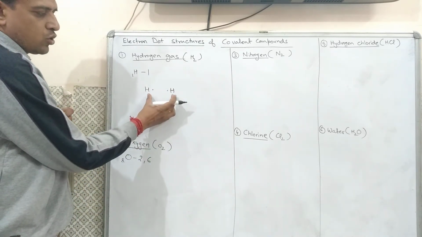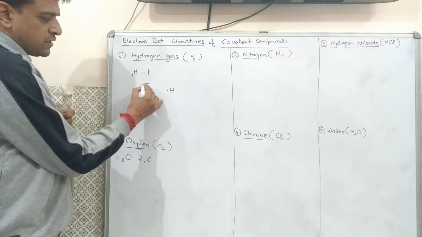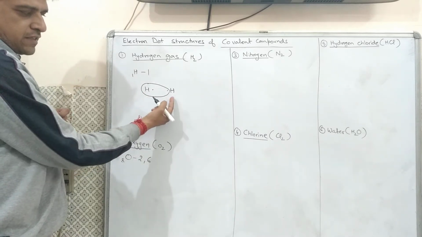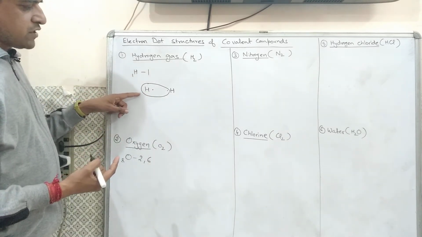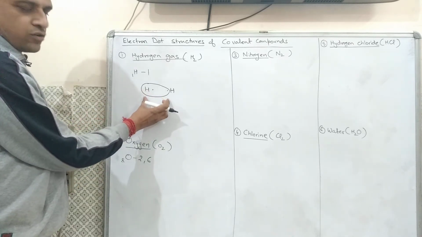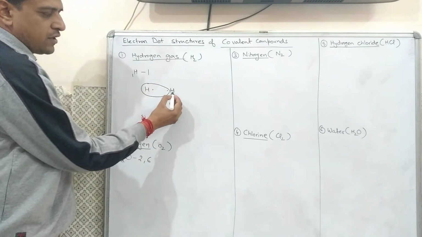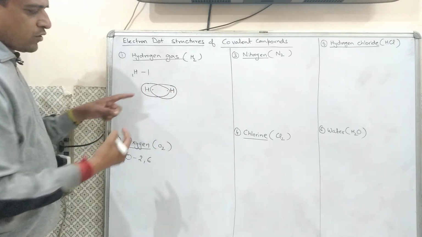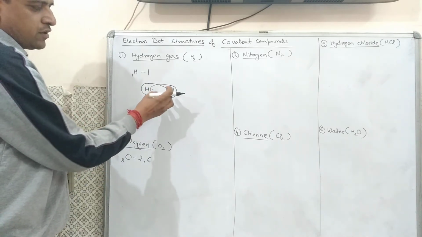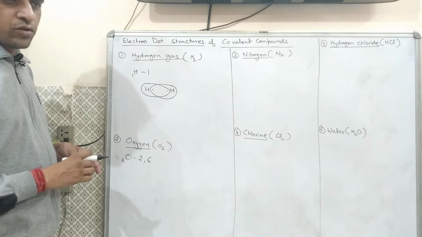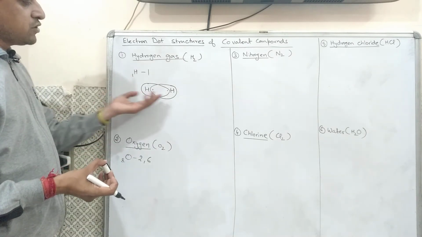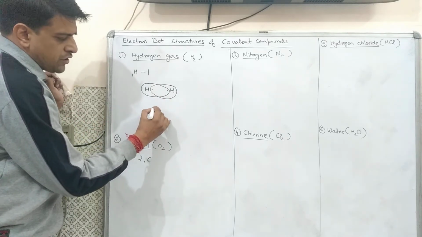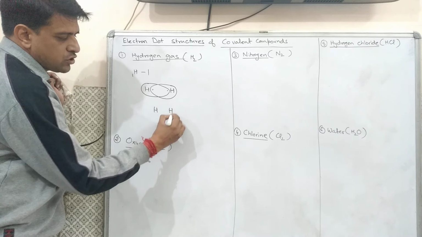In this way, two hydrogen atoms come together and this hydrogen will share one electron from this second hydrogen. In this way, this first hydrogen now has 2 electrons. In the similar way, the second hydrogen will also share 1 electron from the first. In this way, the second atom also has 2 electrons in the outermost shell, and in this way both can attain stability, and there is a bond between these two hydrogen atoms.